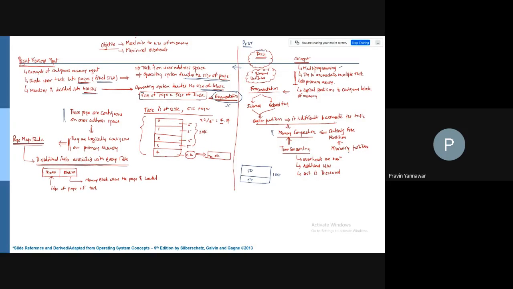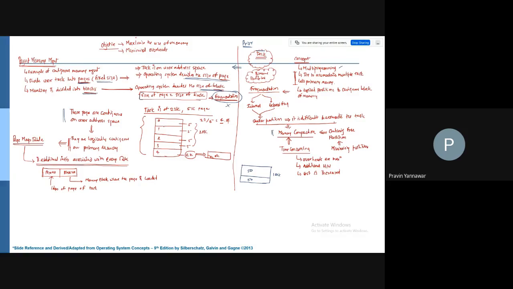So in the user address space the pages are contiguous, but only logically contiguous. They are not physically contiguous in memory, because random memory blocks are going to be available for a particular task. It is not necessary that a task will get contiguous blocks.